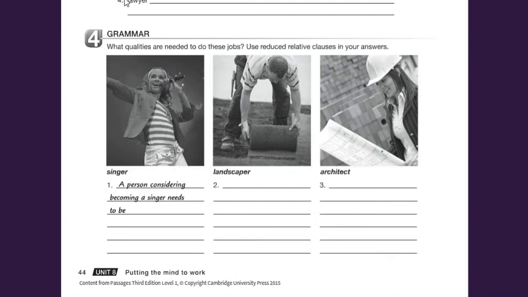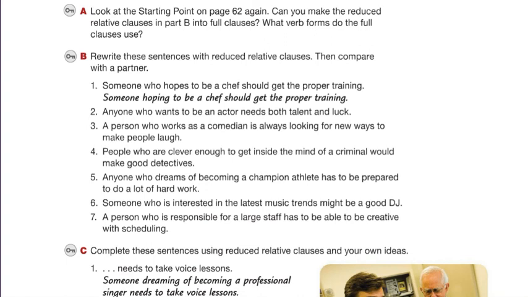Okay, I'm just going to show you this section, the phrases that we can use or are useful for this activity. Just look at the expressions that could be helpful for you. So instead of someone who hopes, you can say someone hoping, anyone who wants, anyone wanting, a person working, dreaming. You can use these expressions. They could be useful expressions for you in completing this task.